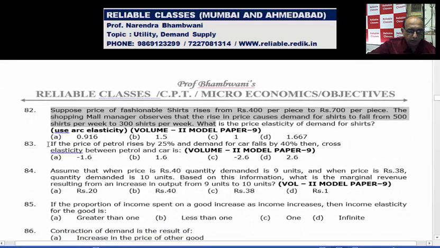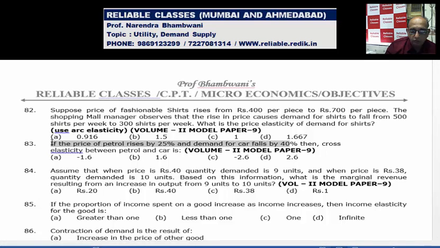Okay. If the price of petrol rises by 25% and demand for car falls by 40%, so 40 divided by 25 is 1.6. Obviously, it will be minus 1.6. Prices are rising for petrol and demand is falling for cars. So minus 1.6. Okay. Yes or no?